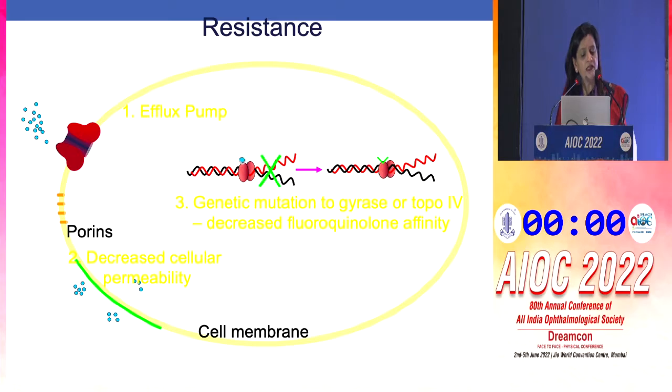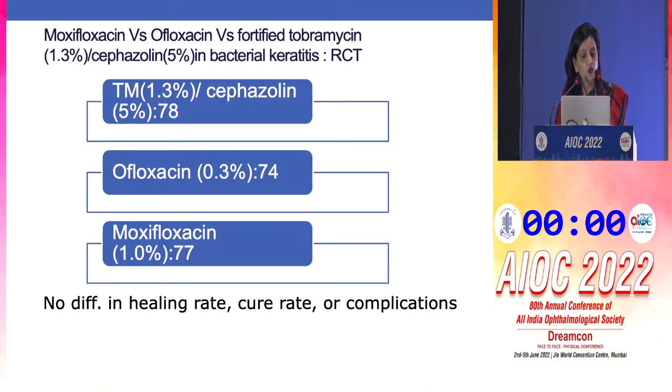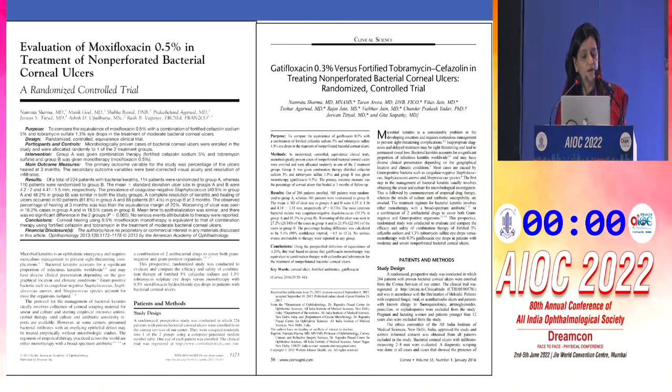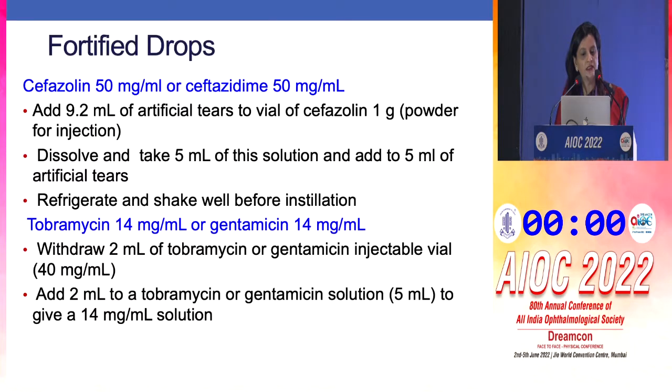I think another important thing is the resistance, which can occur even with the fluoroquinolones, which is becoming increasingly a problem. And these are the two studies of moxiflox vis-a-vis the combination therapy, and gataflox vis-a-vis the combination therapy from our center, which we published with equivalent results.